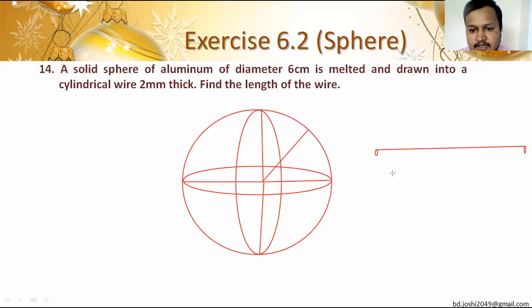I am making one figure here. You may observe it on your screen. This is the wire. Such a wire is being made whose thickness is 2 mm. This is melted, and we have to find out the length of this wire.